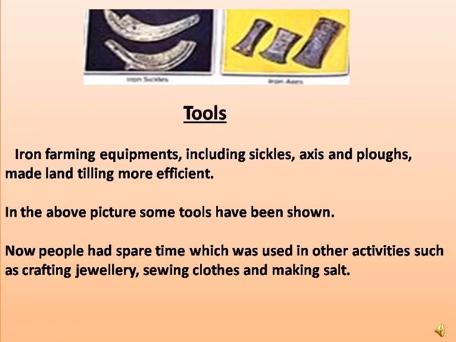Now tools. Iron farming equipment including sickles, axes, and plows made land tilling more efficient. Now what is tilling? Tilling is to prepare and use land for growing crops. In the above picture, some of the tools have been shown. And now people had spare time, which was used in other activities like crafting jewelry, sewing clothes, and making salt.